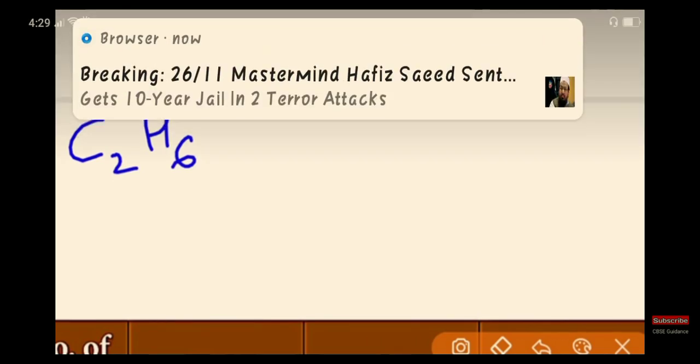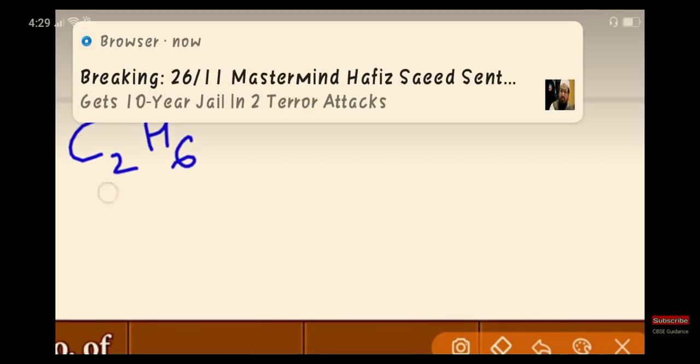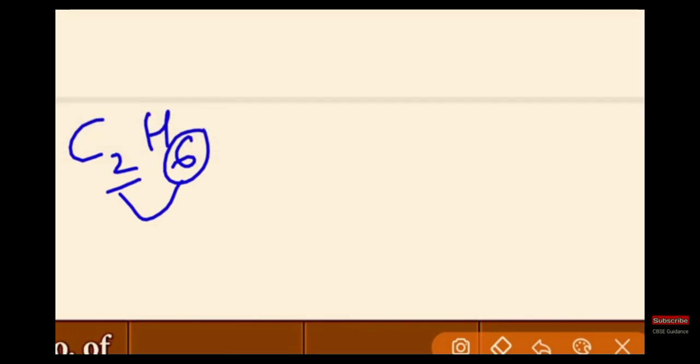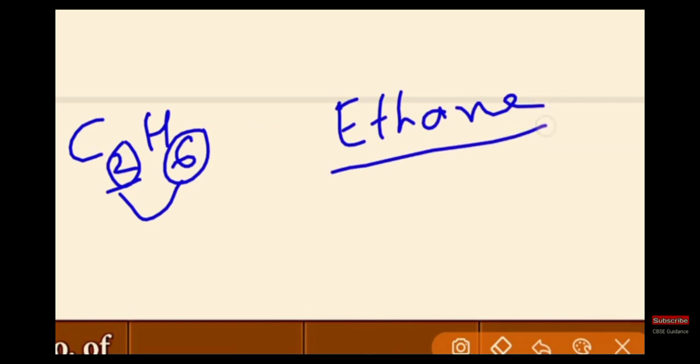Another example, C2H6. You can check the general formula, 2 times 2 plus 2, CnH2n+2. 2 carbon atoms means eth, it is ane, ethane.